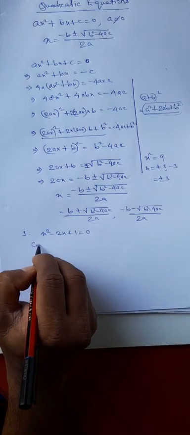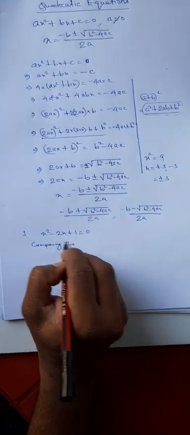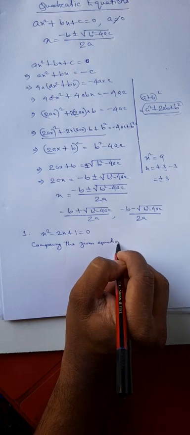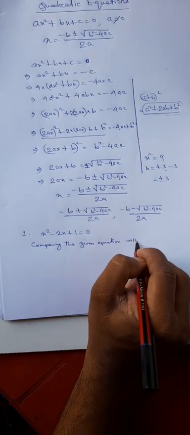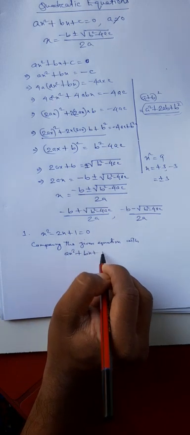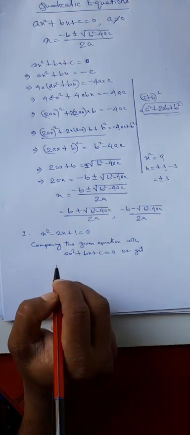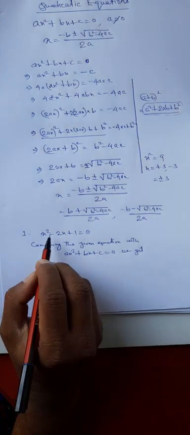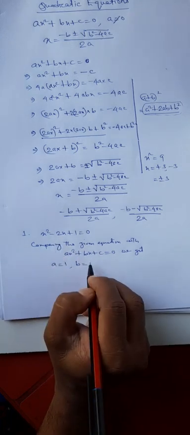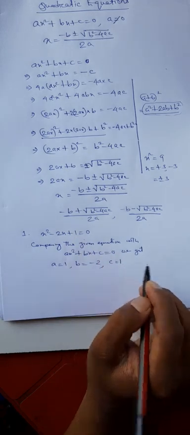Now comparing the given equation with standard form, ax² + bx + c = 0, what do we get? a equals coefficient of x², which is 1, b equals coefficient of x, which is -2, c equals constant term, which is 1, right?